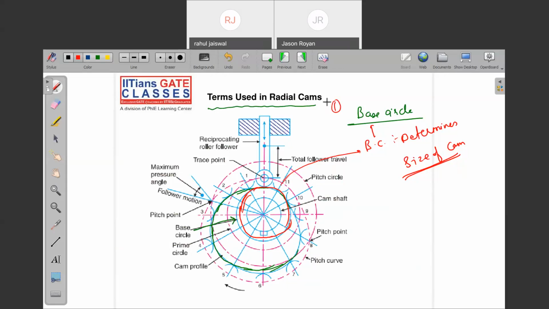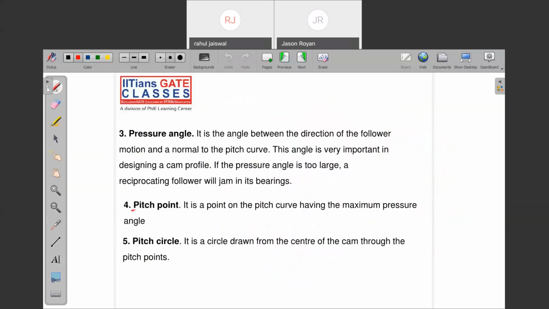This is the one point. Second important point, note down: pitch point. If somebody asks you what is the pitch point, note this down. It is a point on the pitch curve which has maximum pressure angle. We have so many points, but not all of them have maximum pressure angle. The locus of the points on the pitch curve where the pressure angle is maximum, we call it pitch point.